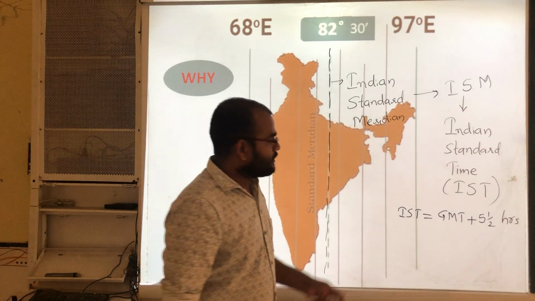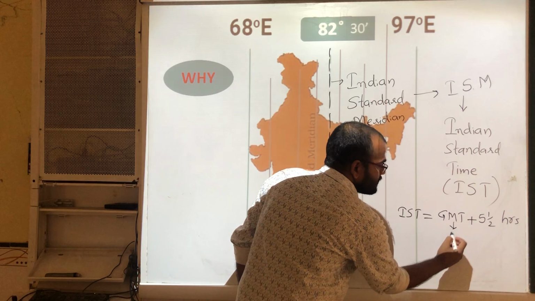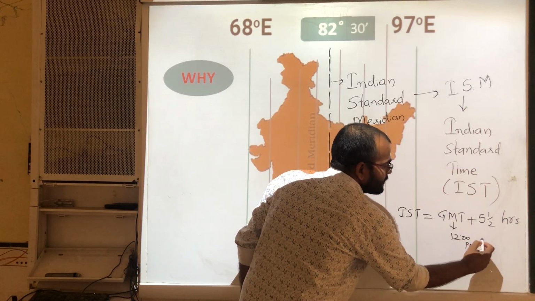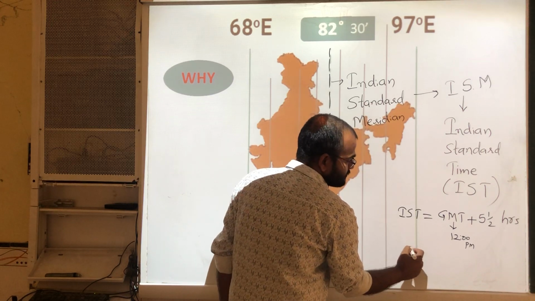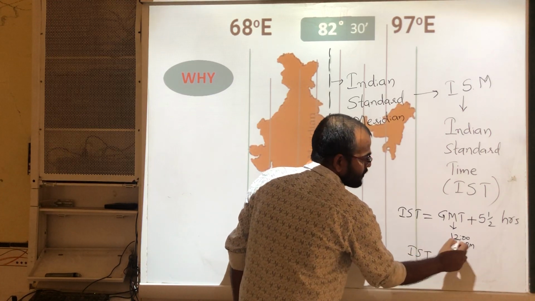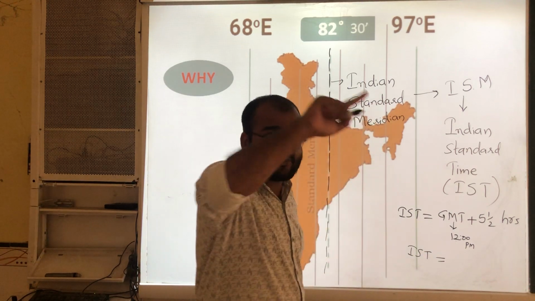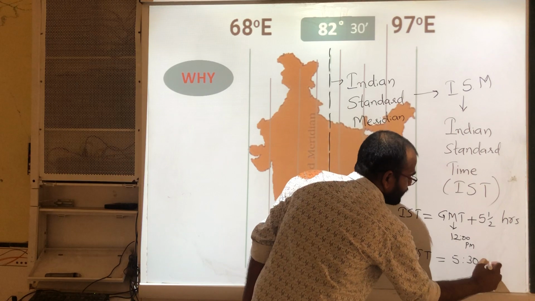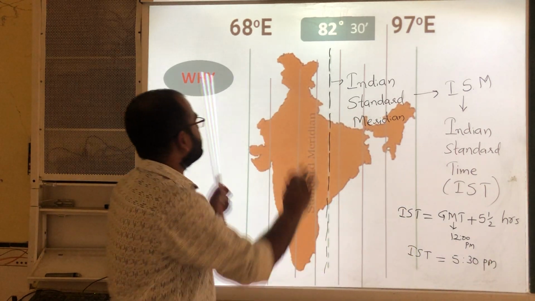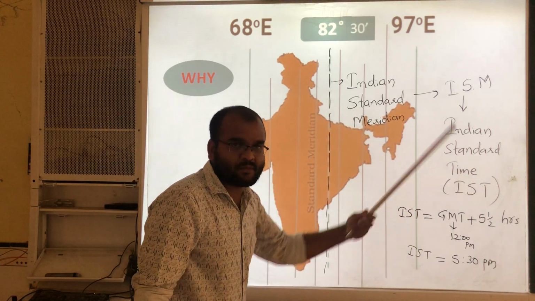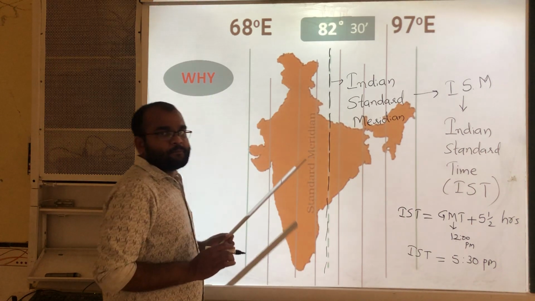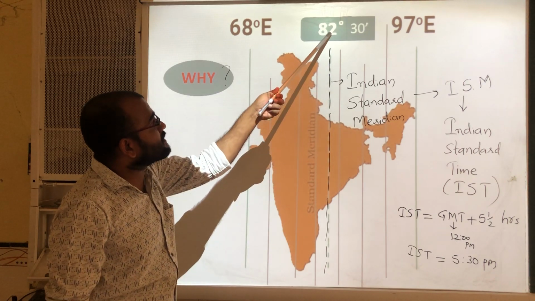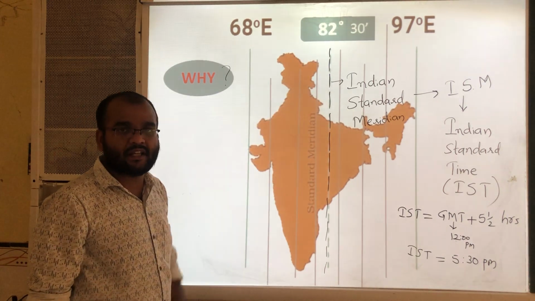That means when it is 12 o'clock noon in England, in India IST is 12 plus 5.5, that means 5:30 PM. We discussed that in the previous class. But today, why have we taken this meridian as the standard meridian?